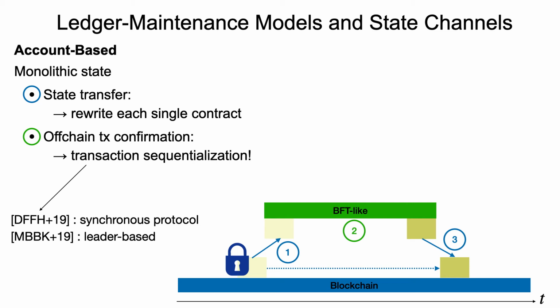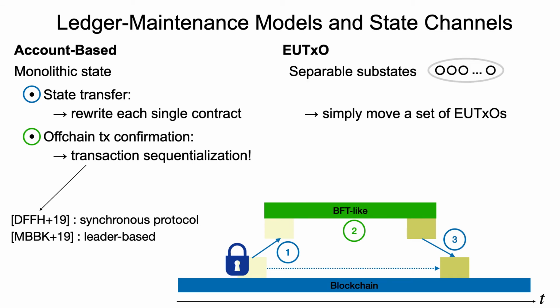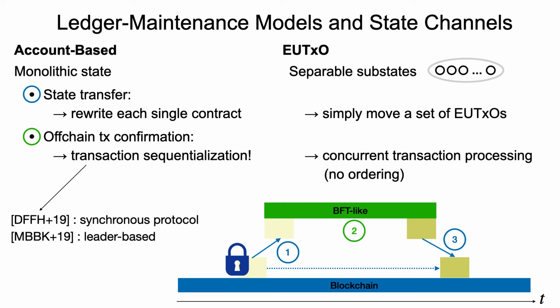In the EUTXO model, we saw that we have these easily separable substates. So for state transfer in stages 1 and 3, we can simply move a set of EUTXOs back and forth without any further effort, basically. And for off-chain transaction confirmation, we can process transactions concurrently, so we don't need ordering, at least as long as they don't try to spend the same UTXOs.